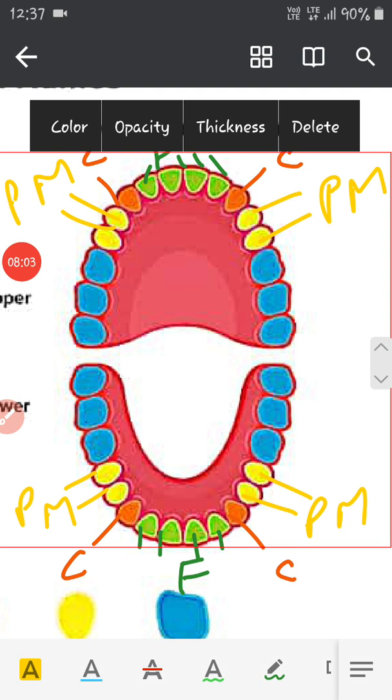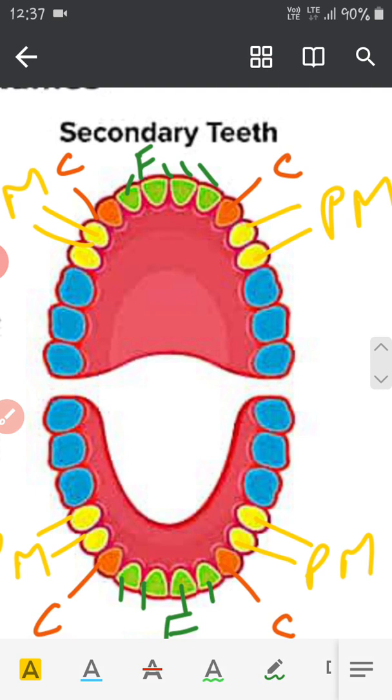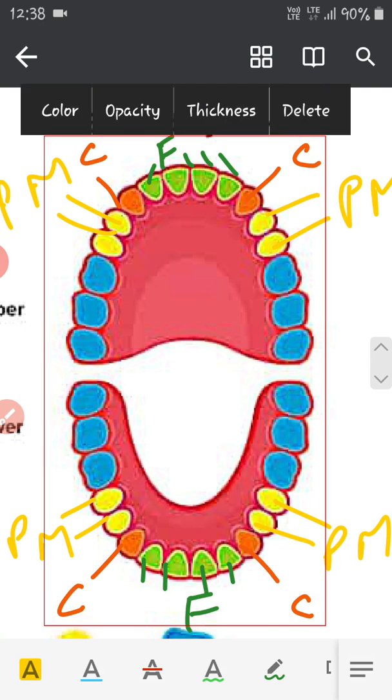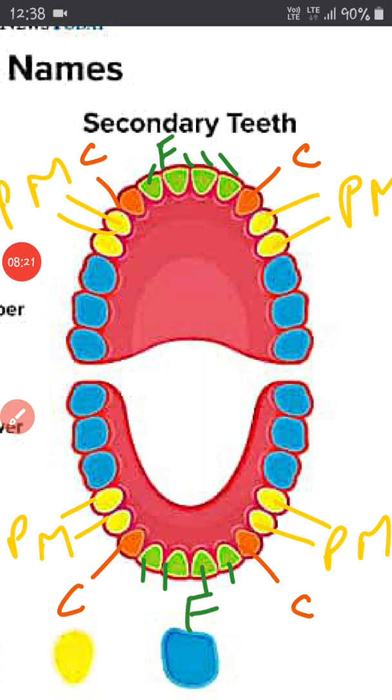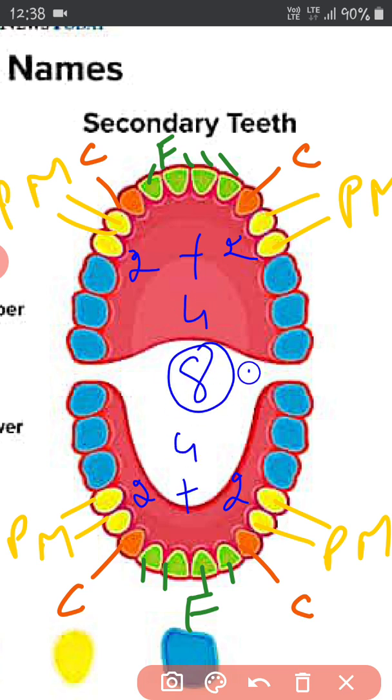As it is written in the book also, premolars are present next to canines. These are present 8 in total, 4 in the upper and 4 in the lower jaws. See premolars. See here. Two are present here, 2 are present here, 2 are present here, and 2 are present here. So 2 plus 2, 4, 2 plus 2 again 4, so 8 premolars in total present in our mouth.